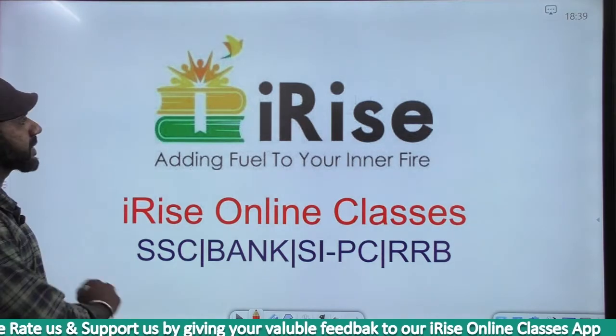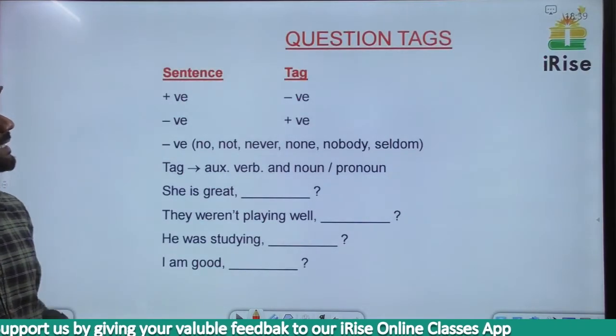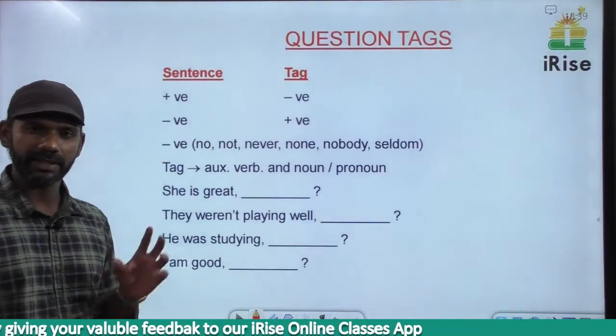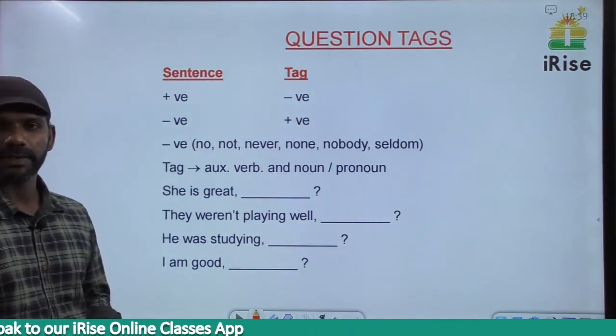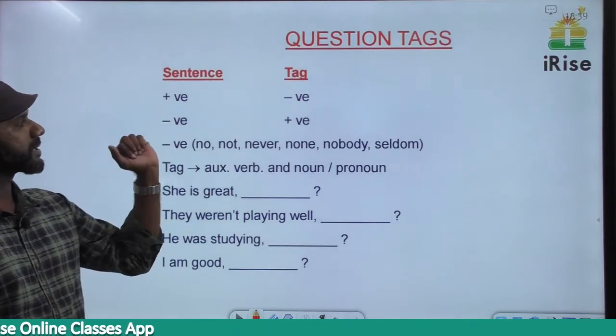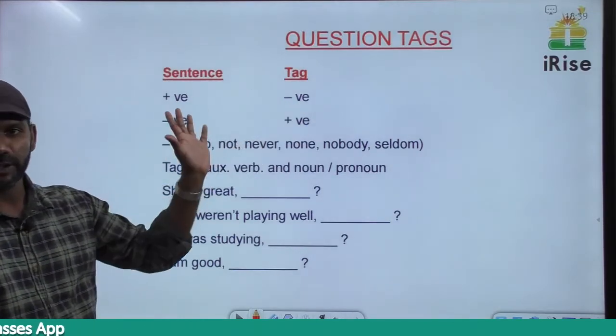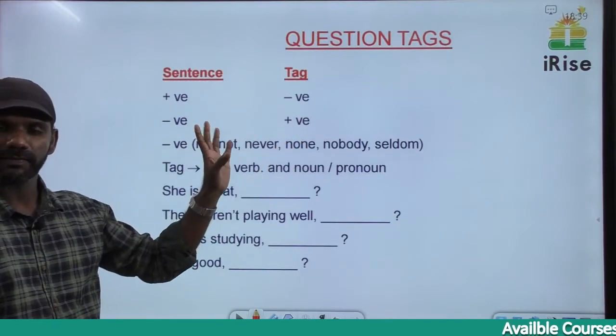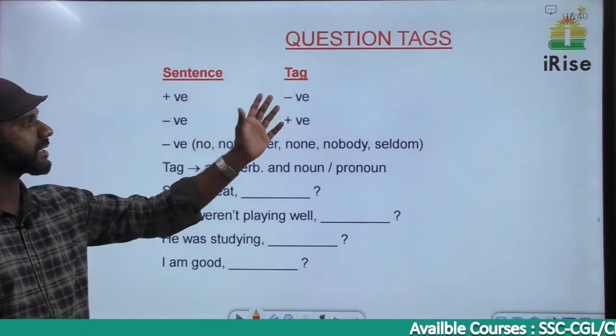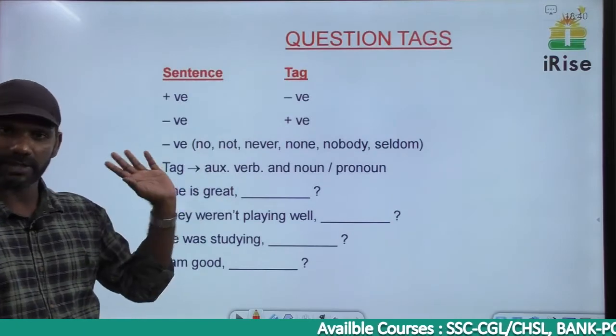Now question tags. If I say sentence and tag, a sentence will be there followed by a tag. A sentence and a tag. If the sentence is positive, the tag must be negative. If the sentence is negative, the tag must be positive. It's always positive sentence, negative tag, negative sentence, positive tag.